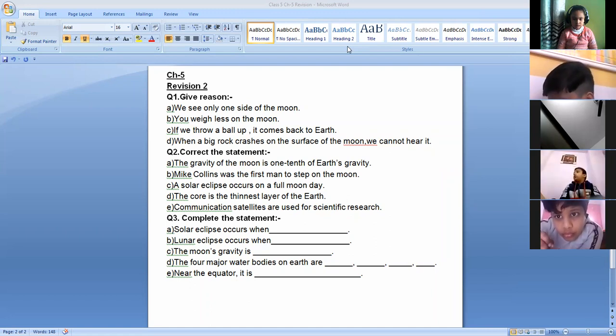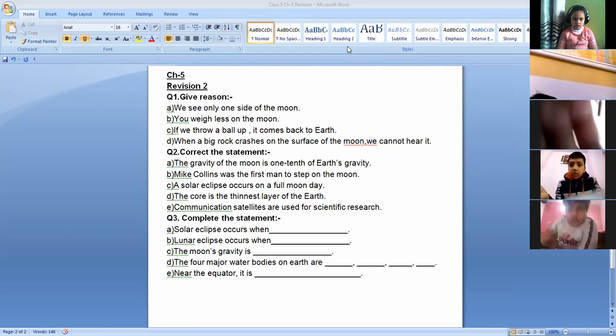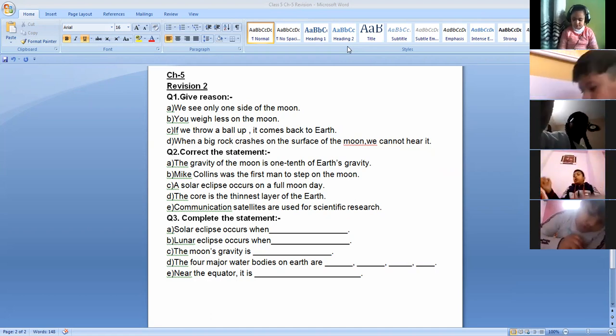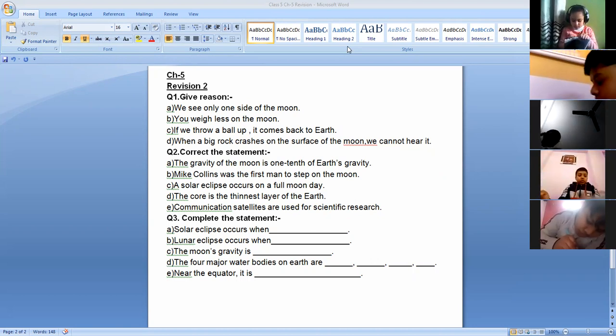Okay, no need to write down the question for the statements, but I request you to write down the questions of give reason: the first sentence and then the reason, maybe in continuation. But for correct the statement, write down the correct statement only. No need to write down the wrong statement.